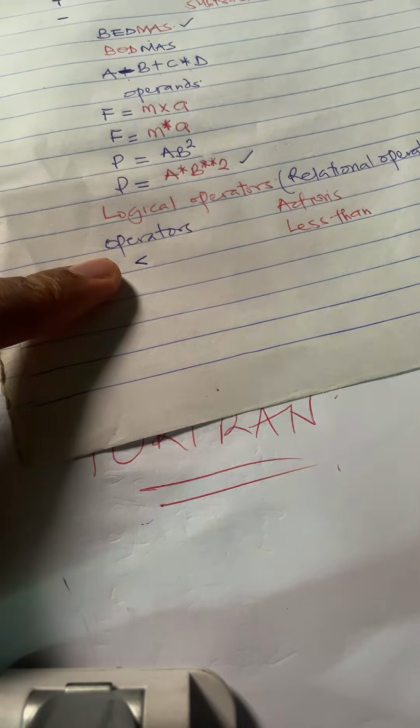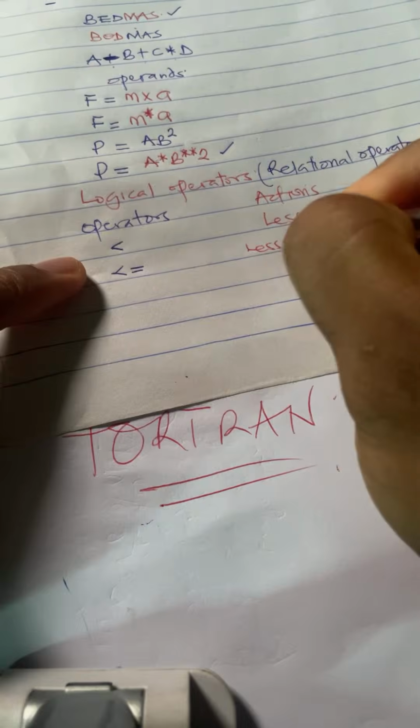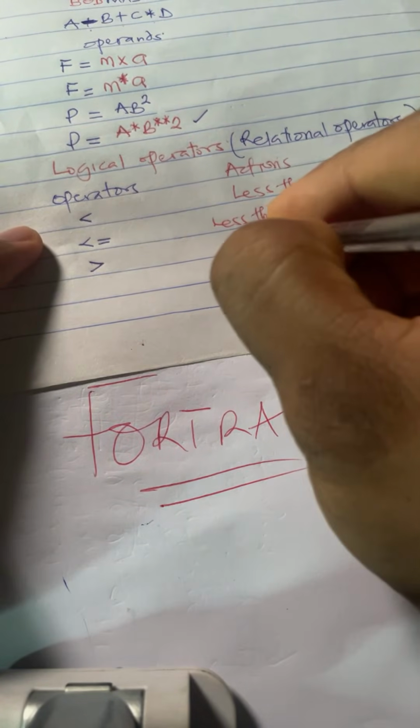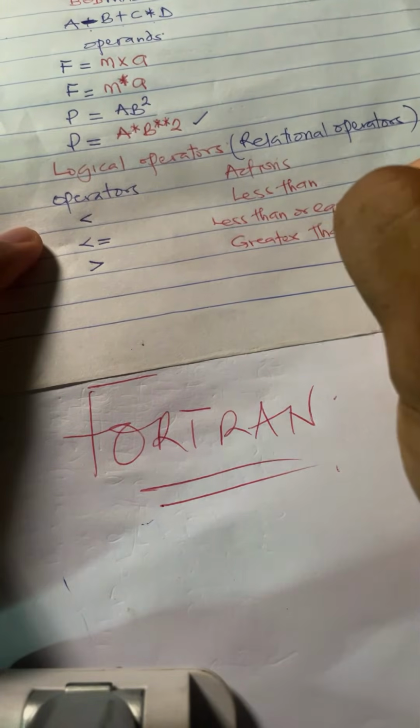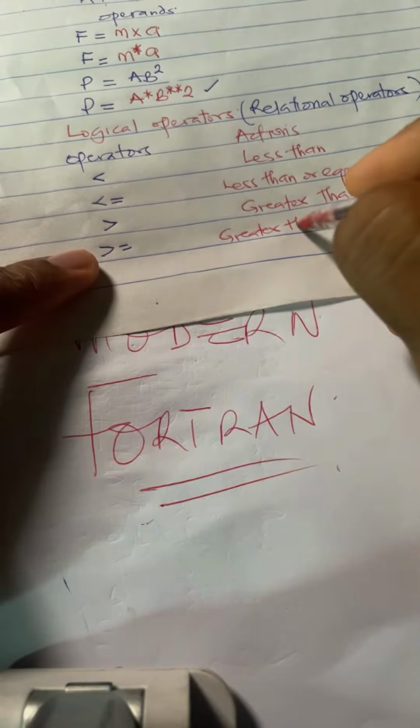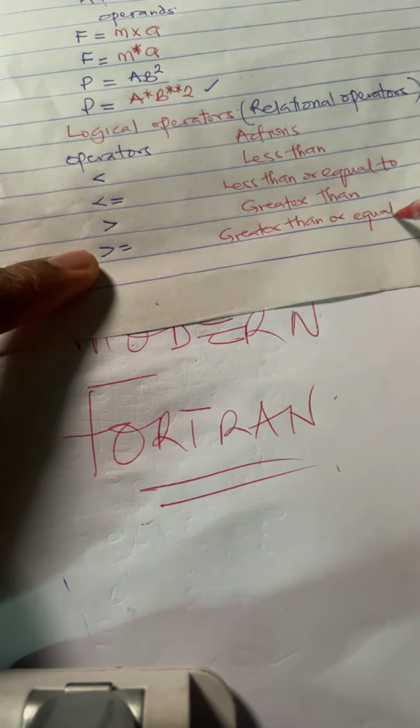So the first operator here is the less than sign. Then the next one is less than or equal to. Then the next one is greater than, that's the third one. Then the fourth one is greater than or equal to.